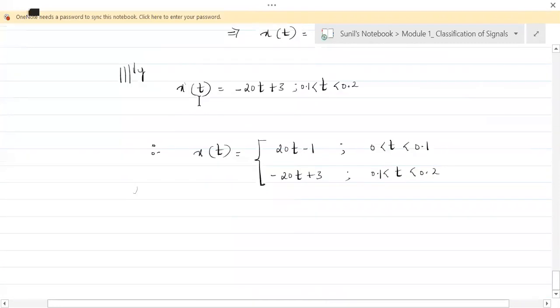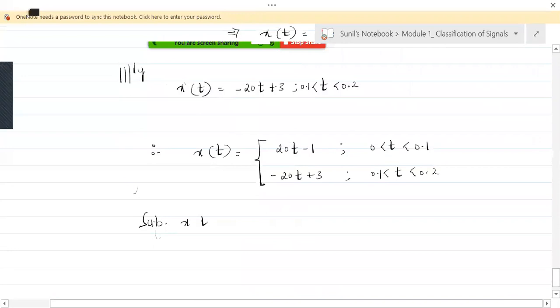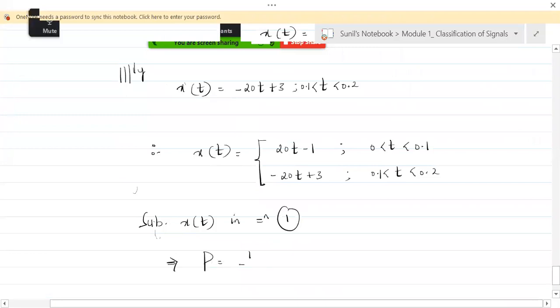Now, substituting x of t in equation 1 implies power P is given by 1 by 0.2, integration 0 to 0.1. What is x of t? x of t is 20t minus 1. See here, 0 to 0.1, it is 20t minus 1, and there is a square, mind you. This square should not be forgotten.